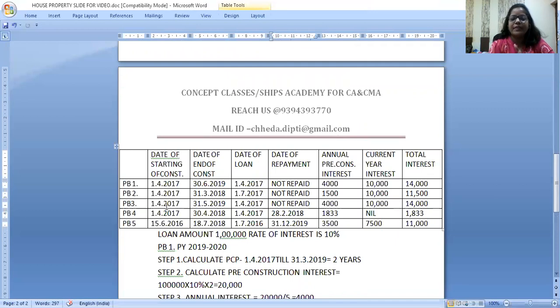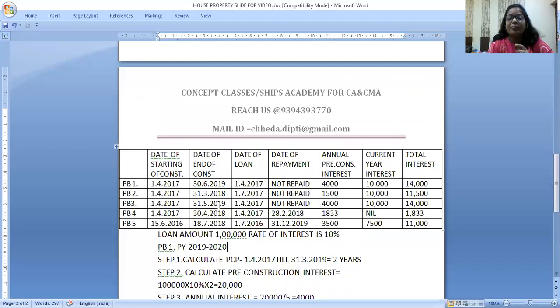Now this we can do orally. Third one, keep your calculators ready. 1/4/17 is the starting of construction. Same is the date of the loan you have taken. And construction is over on 31st of May 2019. So my pre-construction period will start from 1/4/17 to 31st March 19, the date prior to the date I complete my construction, 31st of May. Okay, and the loan is not yet repaid.